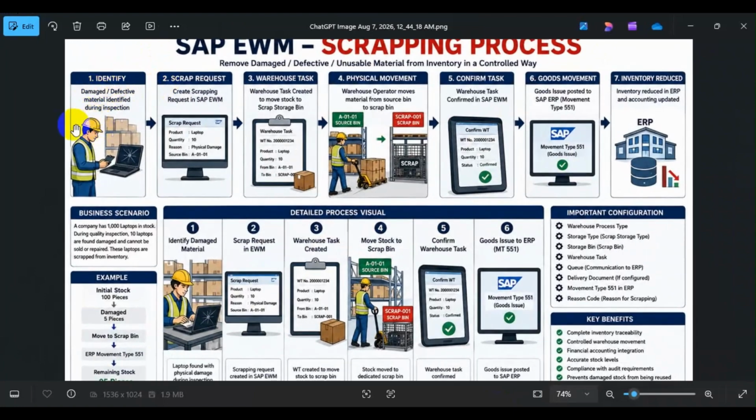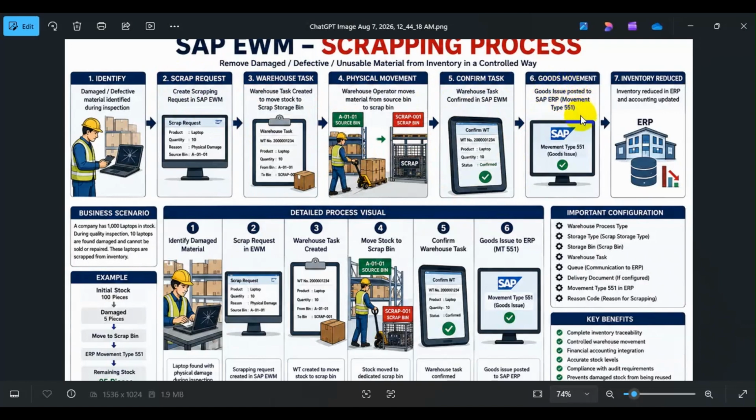The warehouse staff will check the stock for damaged or defective material identified during inspection, and the scrapping request will be made in the system. The warehouse task will be created. Physical movement is done from unrestricted to scrap, and after scrapping, movement type 551 will be triggered in the system. From EWM to ERP, it will be reflected.